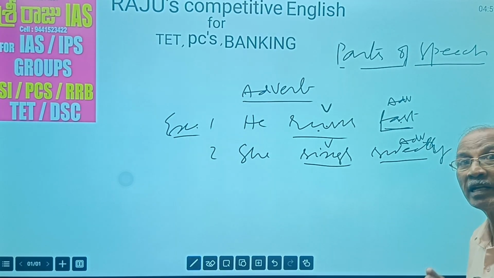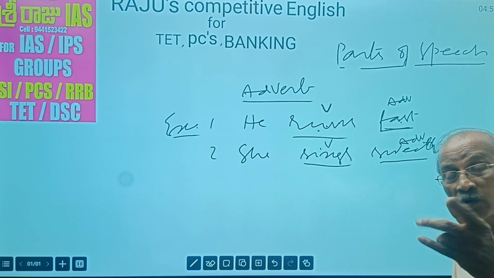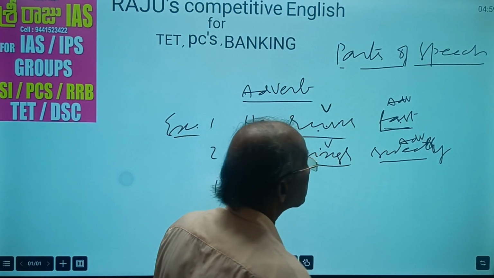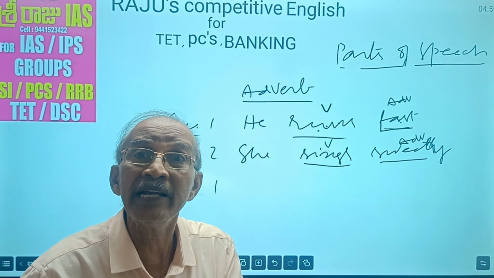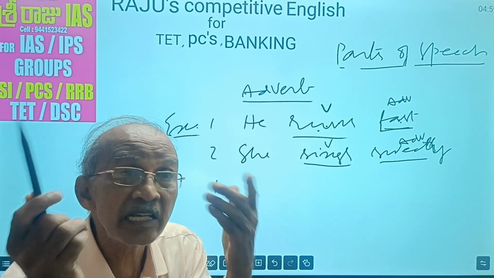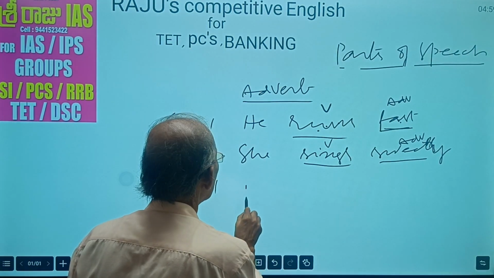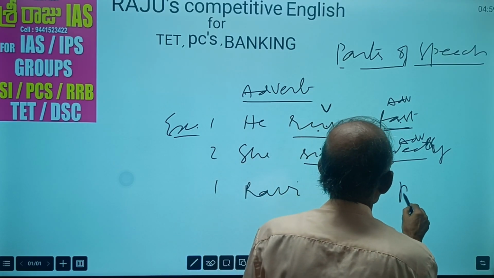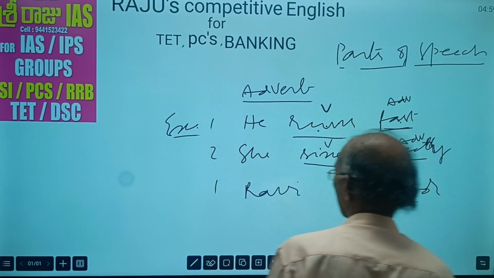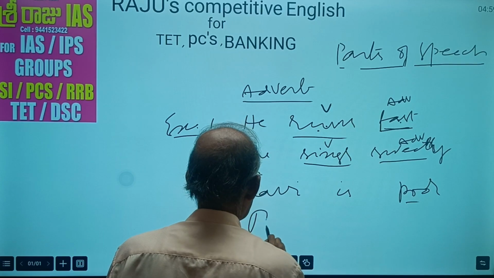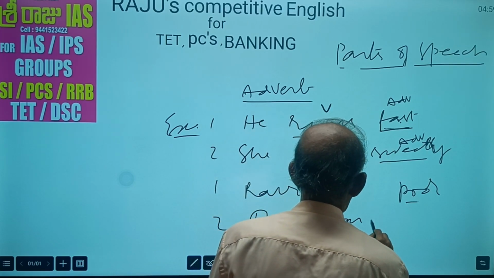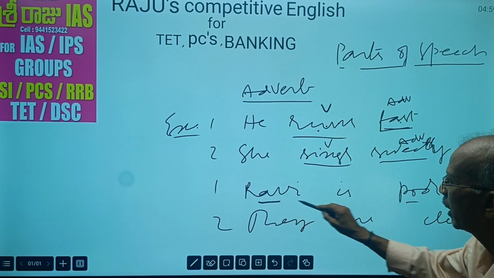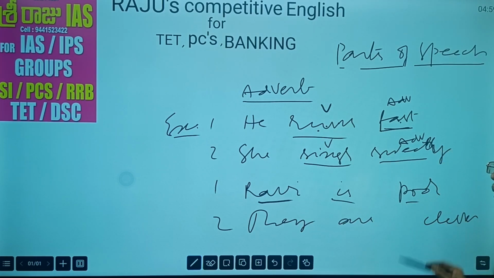And then it also does two other things. What are they? See how. Here, adverb sometimes adds its meaning to the adjective also. How? Say, Ravi is poor. They are clever. Here you see, Ravi is a noun, poor.